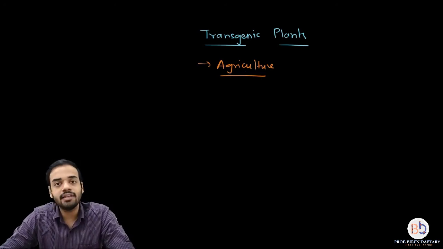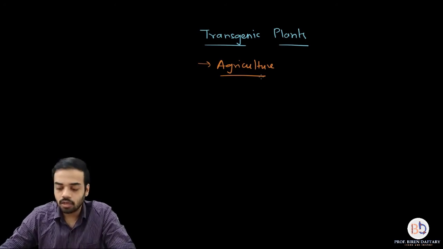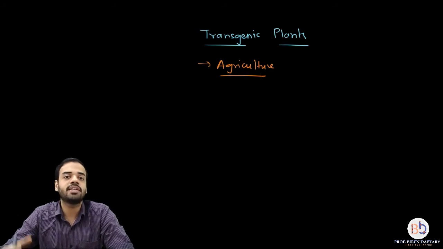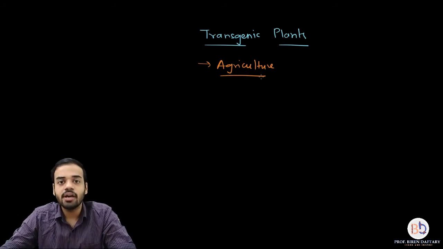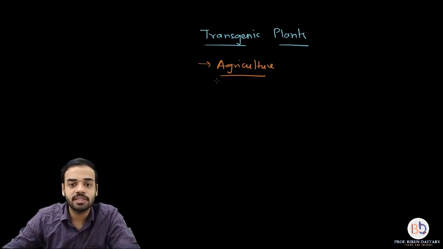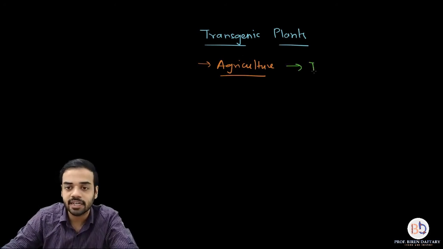Now, before genetically modified organisms were formed, or before biotechnology methods like recombinant DNA technology were discovered, how was agriculture being practiced? So agriculture was basically being practiced by using traditional methods of plant breeding. I will write it down over here.